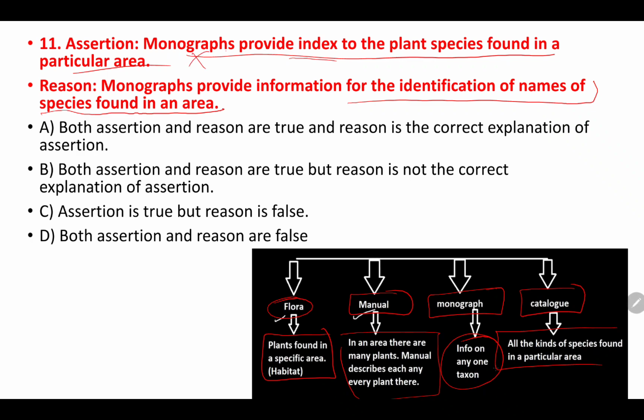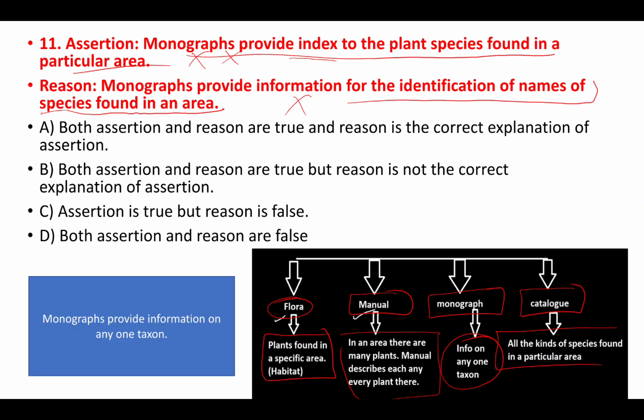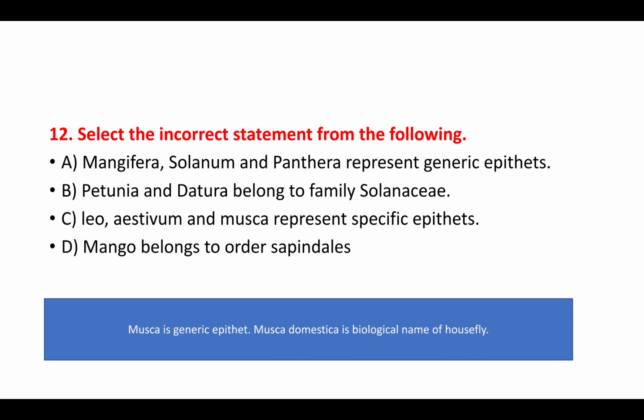So, this is false. Again, the reason they have given is monograph provides information for the identification of names. No, only one taxon information you can see in the monographs. So, both assertion and reason are false. Option D.